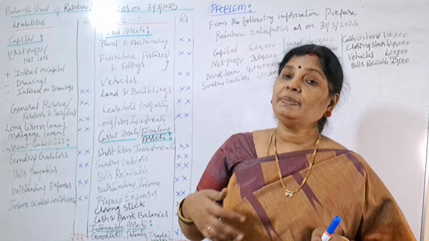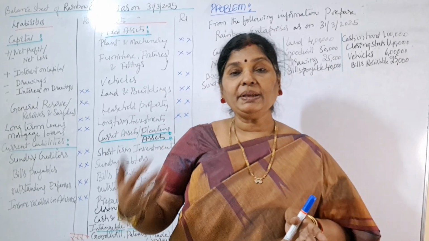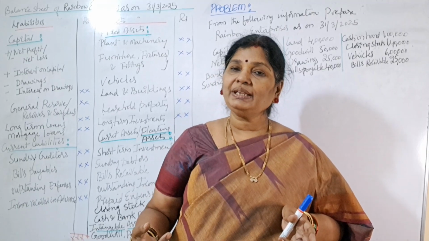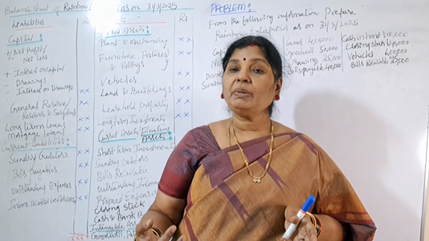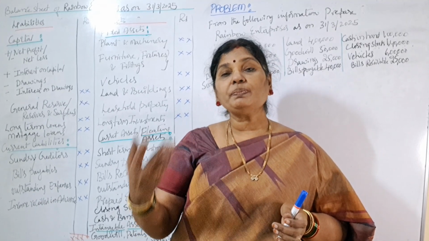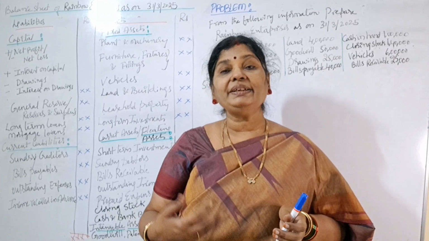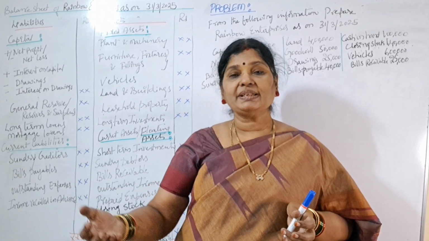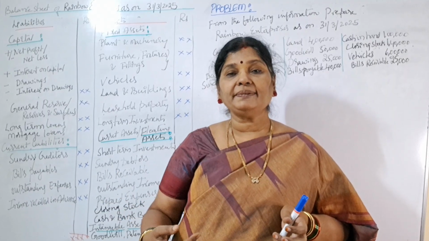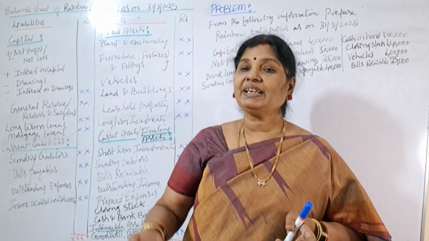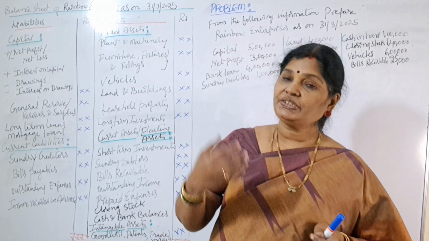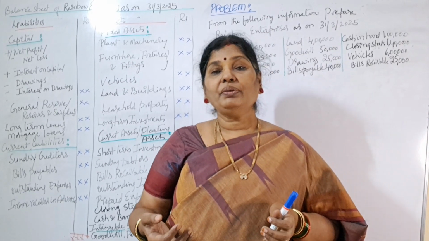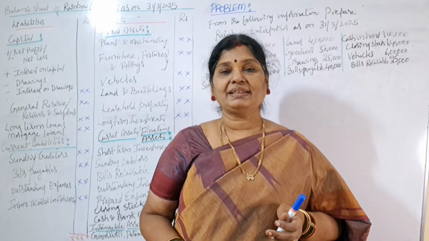And also business is owning some bank deposits or investments, or the amounts which are due from our debtors, meaning the customers who purchase from us on credit basis. Those amounts are due from our customers, which we are going to receive. Our stock, our cash in hand or our cash at bank. All these are owned by the business.